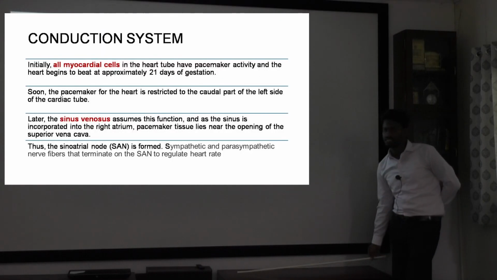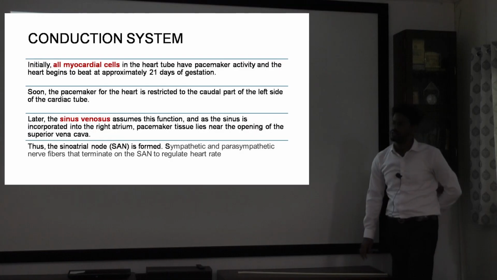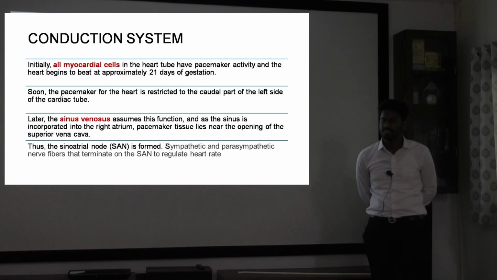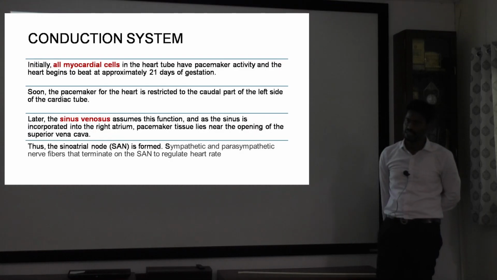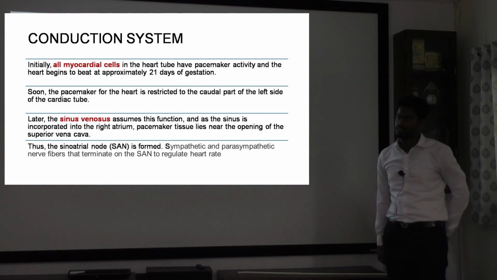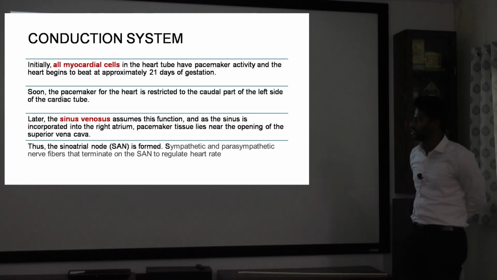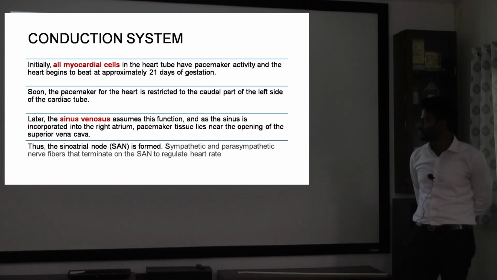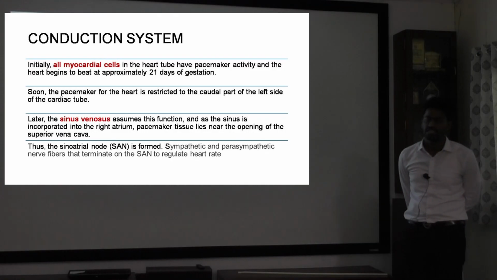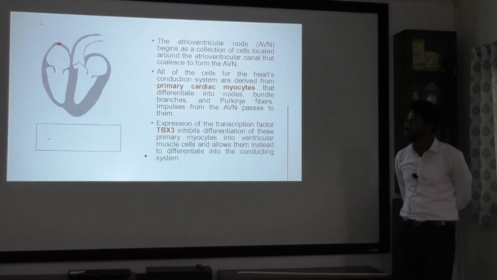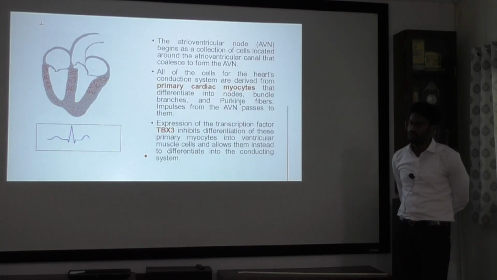And then the conduction system. Before 21 days of gestation, all myocardial cells can have pacemaker activity, but soon the pacemaker will be taken over by the caudal part of the cardiac tube, later by the sinus venosus, which develops into the sinoatrial node. It will have supply from the sympathetic and parasympathetic nerve fibers, by which it regulates your heart rate. So this is about the sinoatrial node.